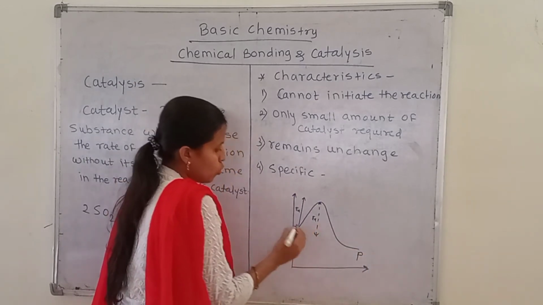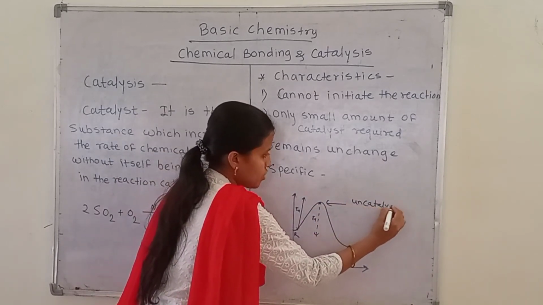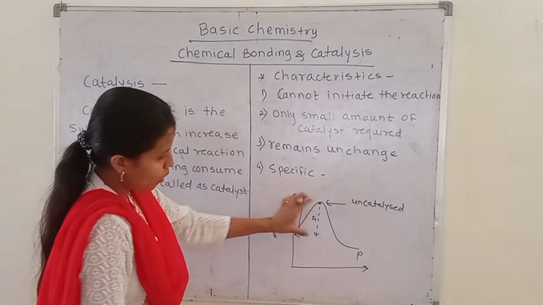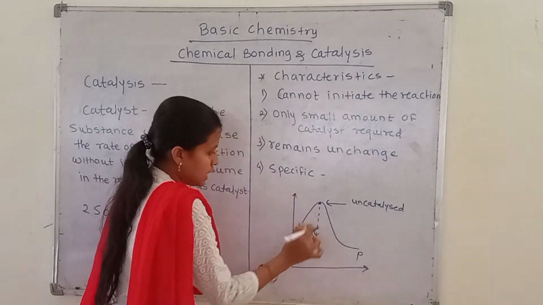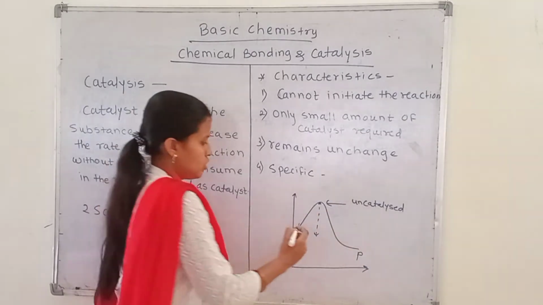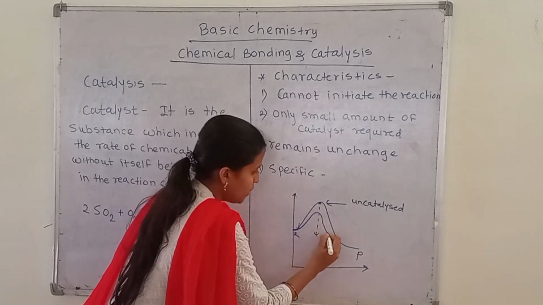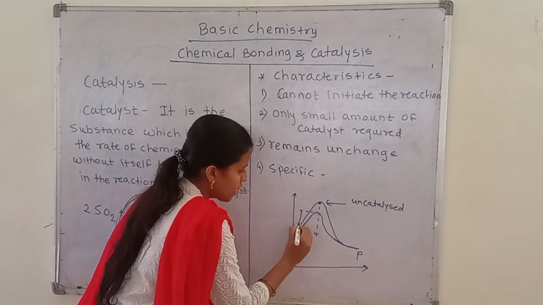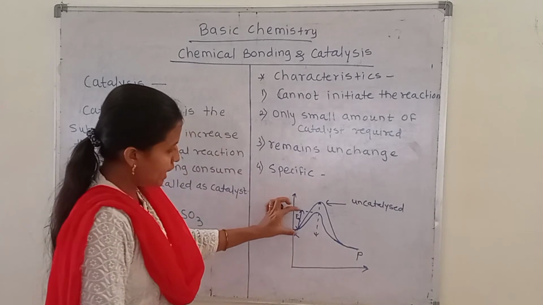In this graph, when we do not use a catalyst, that is the uncatalyzed reaction, this amount of activation energy is required. When we use a catalyst with the same reactant and product, the peak is lower, and the amount of activation energy required is less.